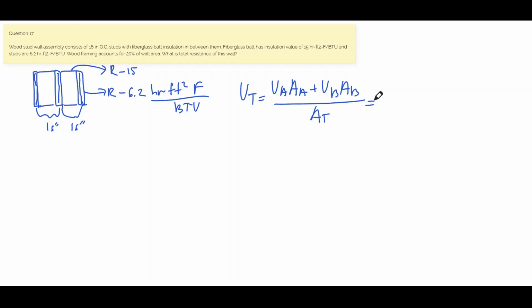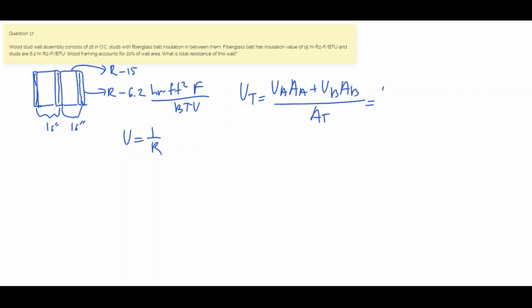Now, U value is related to R value through this formula. It's a reciprocal of R. So 1 over R equals your U. U is thermal transmittance, and R is thermal resistance. So R tells you resistance to flow, and U tells you how well heat is transmitted through a material. So now, if we go to our formula here, in order to make all these U values into R values, we just have to take their reciprocal.